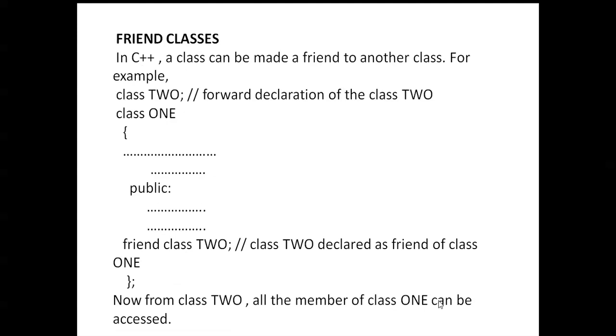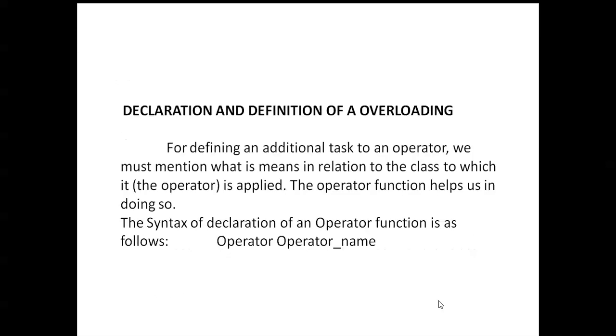Now, a friend function: one class is there, and you can create a second class. The second class is a friend of the first class. The functions inside the first class are accessed by the second class also. That is the advantage of friend functions.